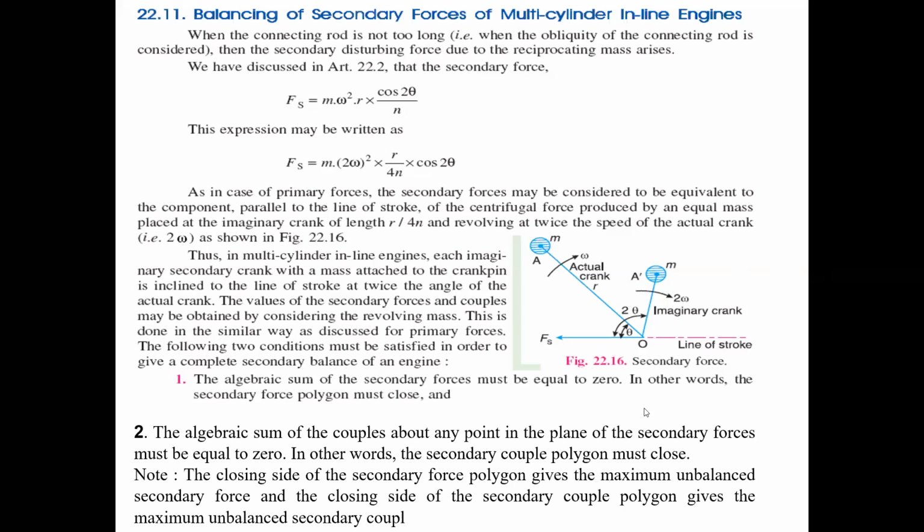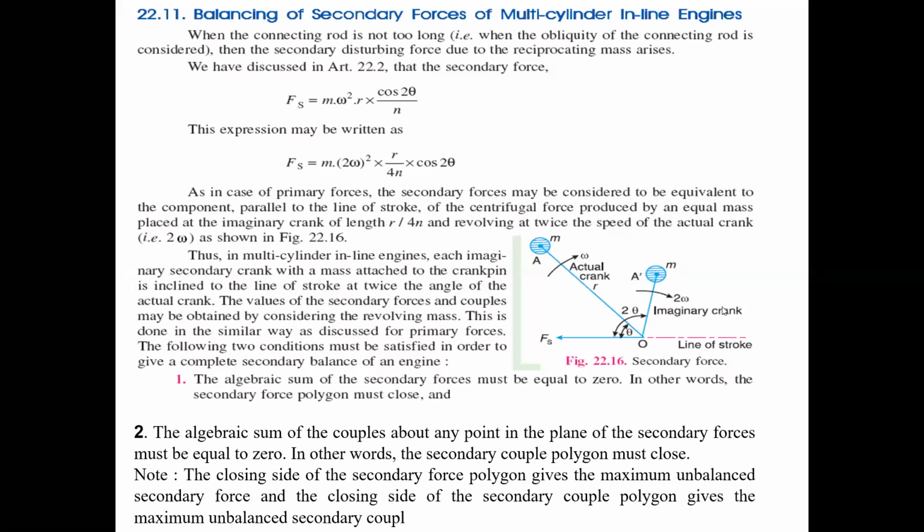What is the crank here? The actual crank, just observe our diagram. In our diagram, the actual crank rotates with a uniform angular velocity of omega with radius of small r. But the observer may also imagine an imaginary crank.